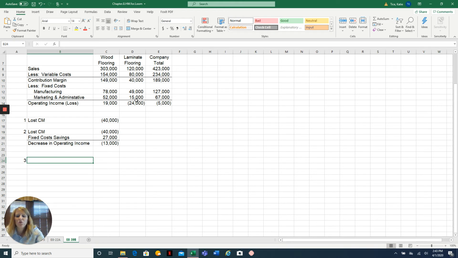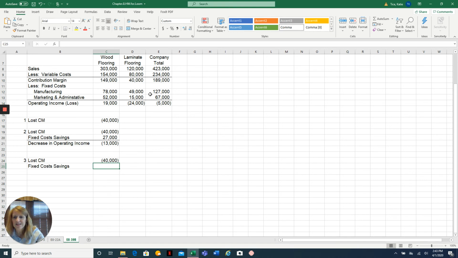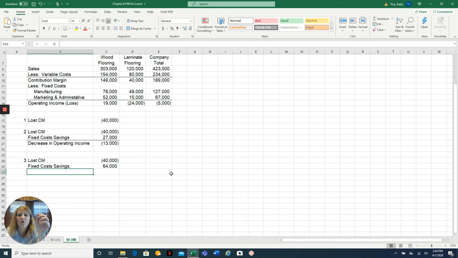Okay, so again, we always start with the lost contribution margin. So if we eliminate the laminate flooring, that would be lost contribution of $40,000. But on kind of the positive side, we would expect to be able to eliminate all of those fixed costs. So that would save us the $64,000.